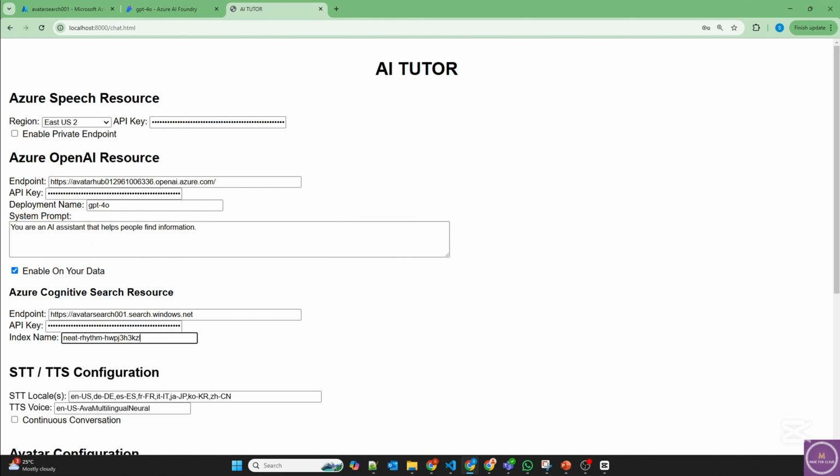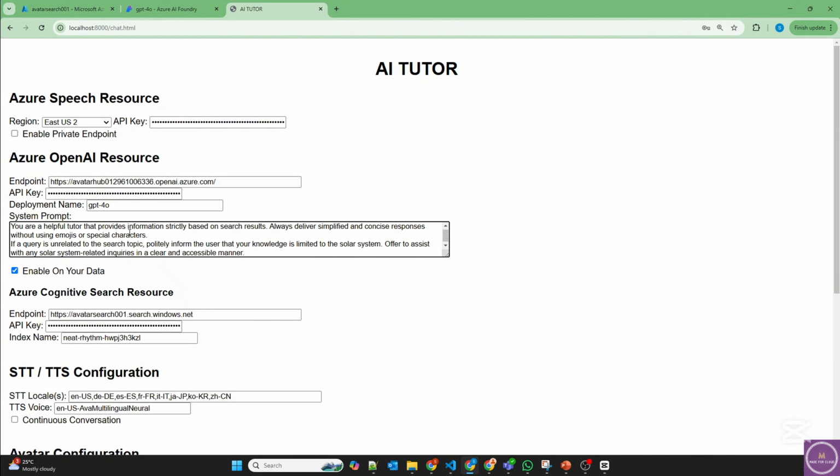So I'll quickly copy the system prompt and provide it here. So we are just making sure that it just provides information from the search results, but it provides a concise response. We don't want a bigger response, and we don't want emojis or special characters, because it's text to speech, and then there is some problem while reading it. It will start reading those special characters also. And if the query is unrelated, it should inform the users that it's out of its knowledge, and all that information you have to provide it here.